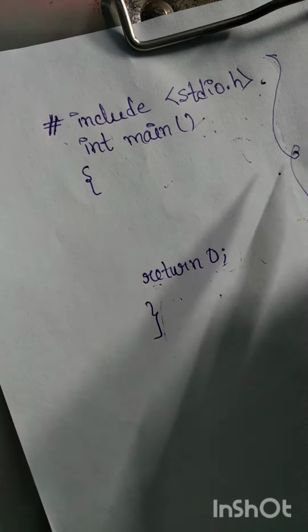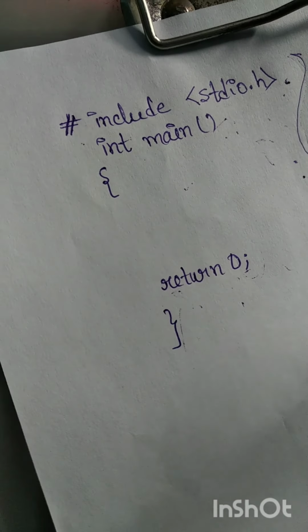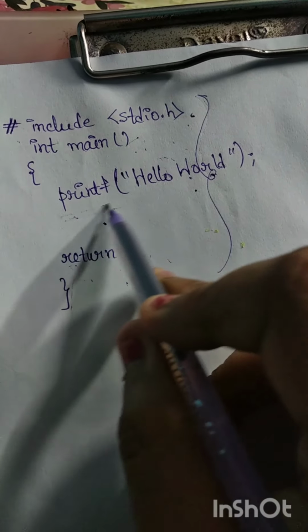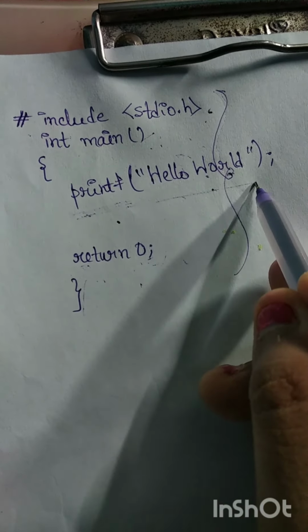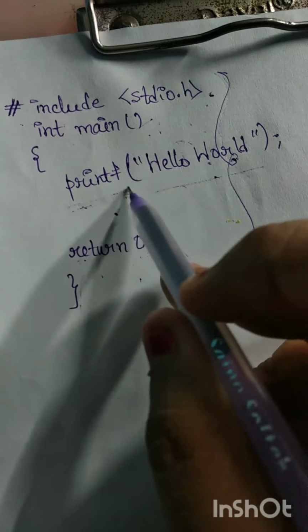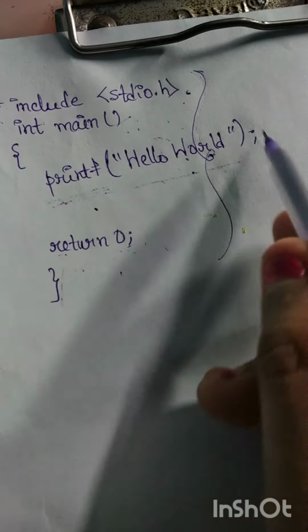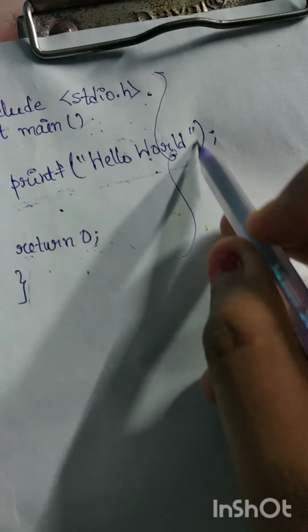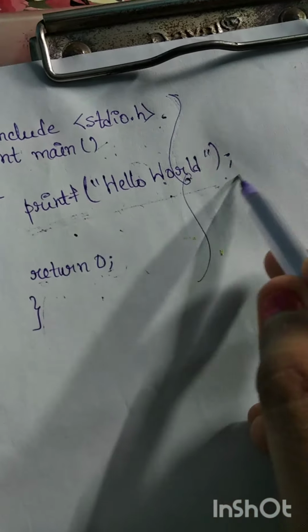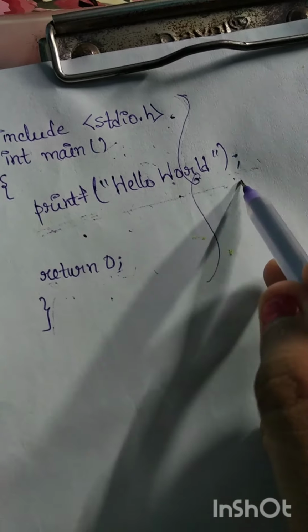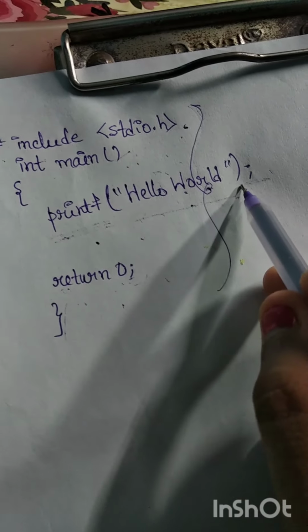Okay? Now in this part, I want to print hello world. So what should I write here? Now see, I have written printf, not print, it is printf, and then hello world. After printf, I opened the first bracket, then double quotes, and within the double quotes I have written hello world, then I closed the bracket. And I have already told that we have to put a semicolon at the end of any statement, that's why I have written a semicolon here.